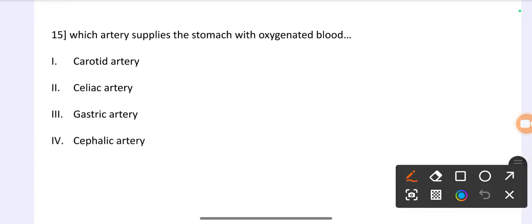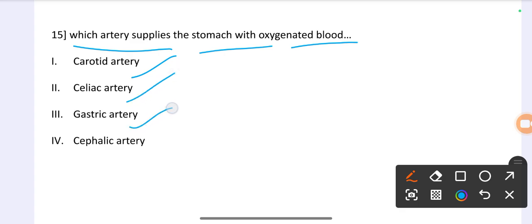Question number 15. Which artery supplies the stomach with oxygenated blood? Option 1 carotid artery, option 2 celiac artery, option 3 gastric artery, option 4 cephalic artery. The correct option is celiac artery. Okay.